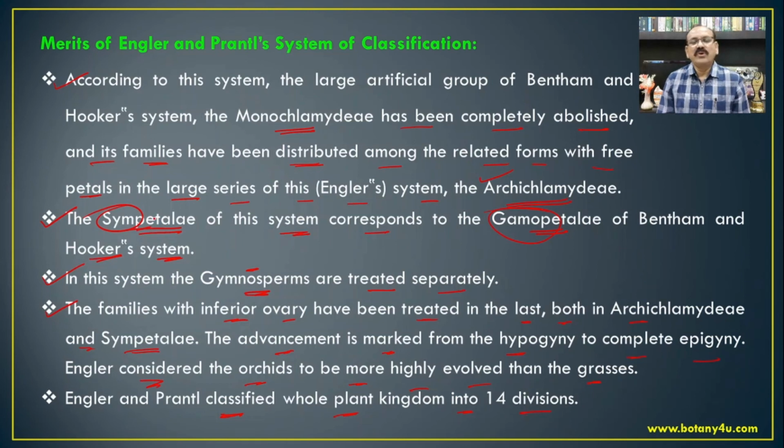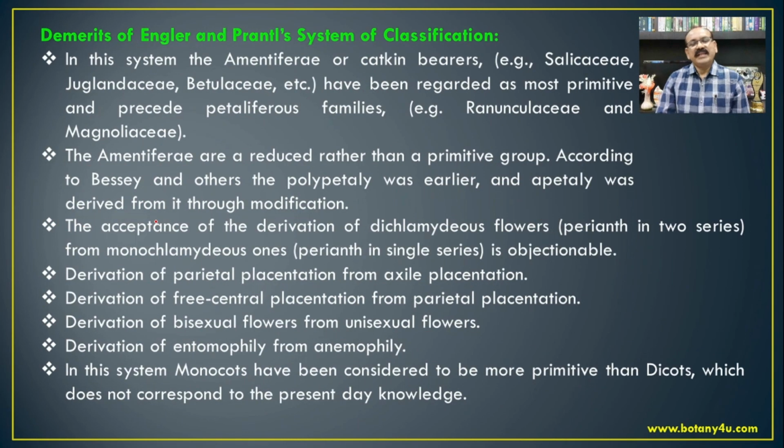So this is also for understanding of the complete plant kingdom into the different divisions and the classes, subclasses, orders, suborders, families, etc. with respect to their phylogenetic relationship. In addition to the merits or some positive points, there are again some of the demerits of the Engler and Prantl system of the classification.